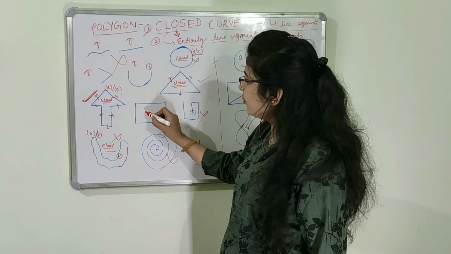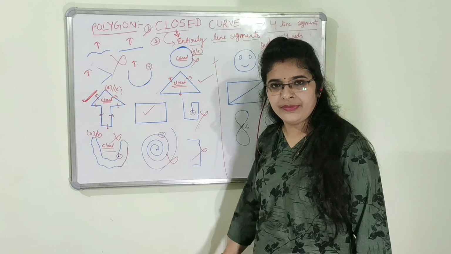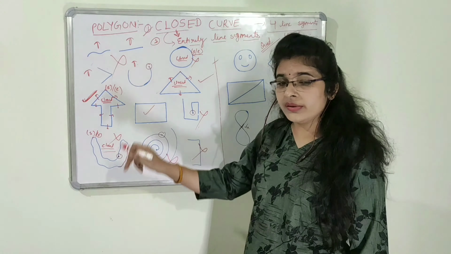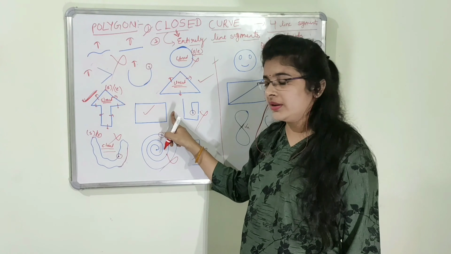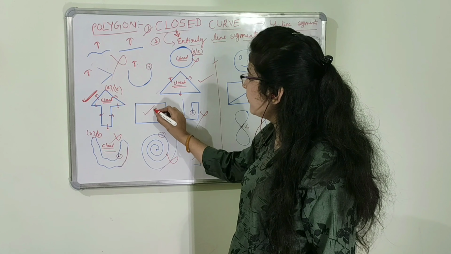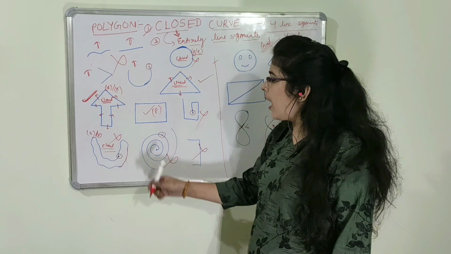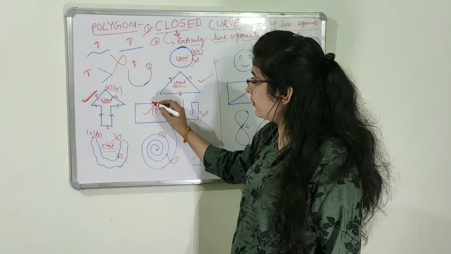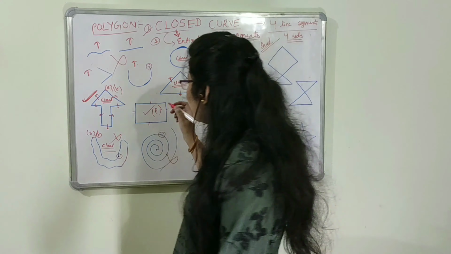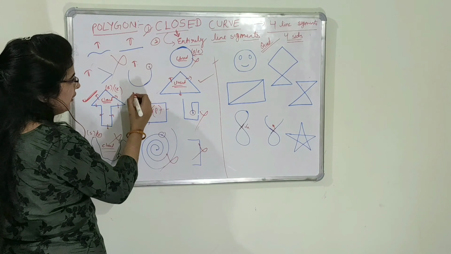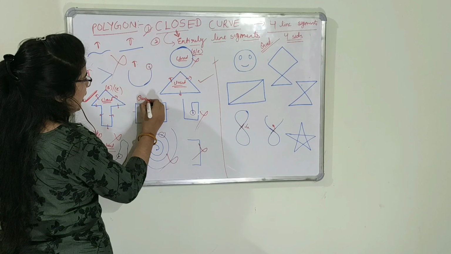Like, come to this polygon. It's a closed curve. All are line segments. Therefore, it's a polygon. Now, count how many line segments are there. 1, 2, 3, 4. Therefore, this polygon is a quadrilateral.